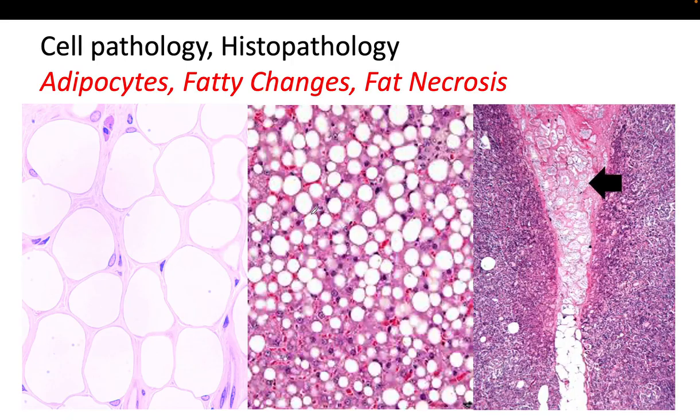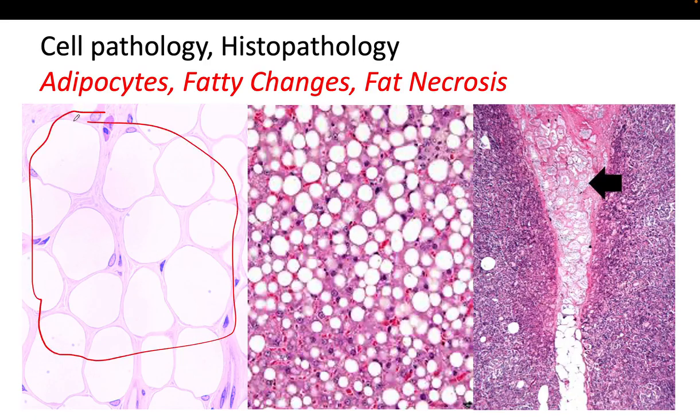Now, finally, this is a common cause of confusion, and I want to make clear the histologic differences between adipocytes, fatty changes, and fat necrosis. First, adipocytes, the cells that we have here. Those are adipocytes. Adipocytes are normal fat cells.